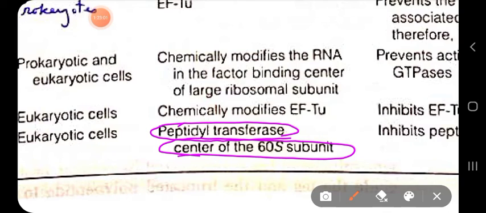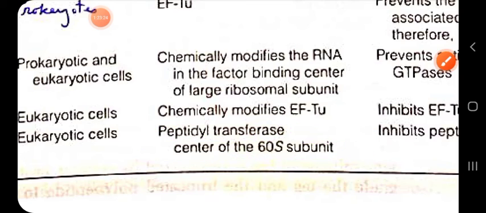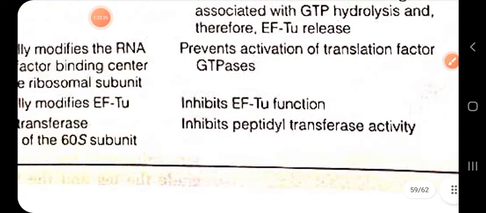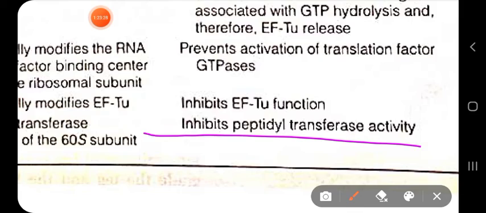We all know the function of the peptidyl transferase center. That is a very, very important part. It is important for peptide bond formation and transfer of the polypeptide chain from the tRNA in the P site to the tRNA in the A site. Thus, when it occupies this center, it inhibits the peptidyl transferase activity.